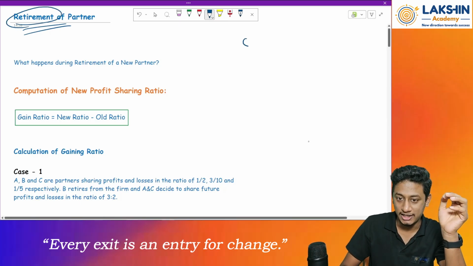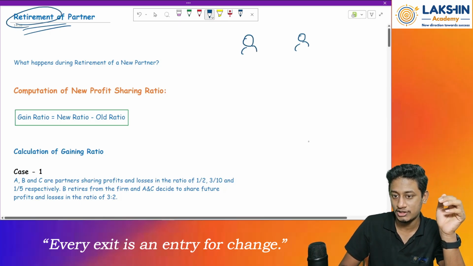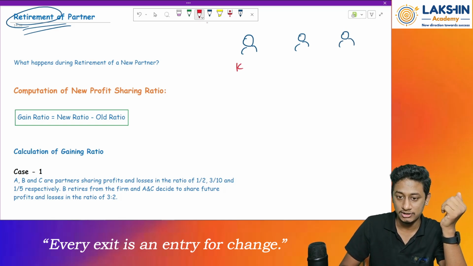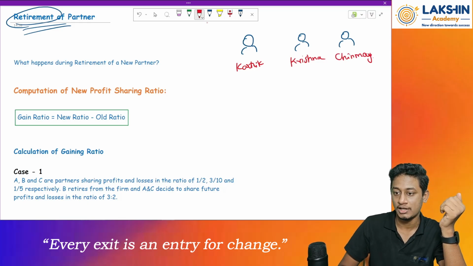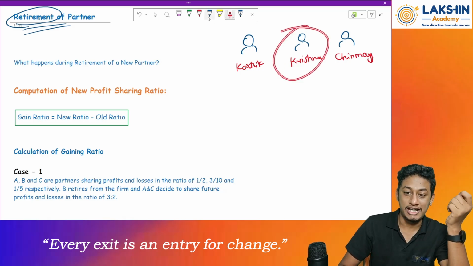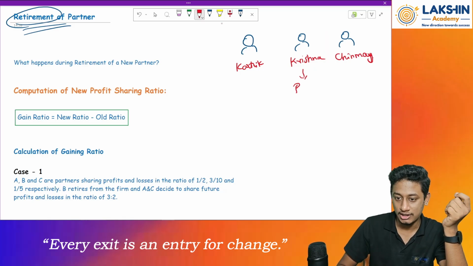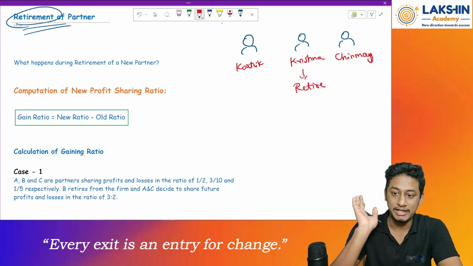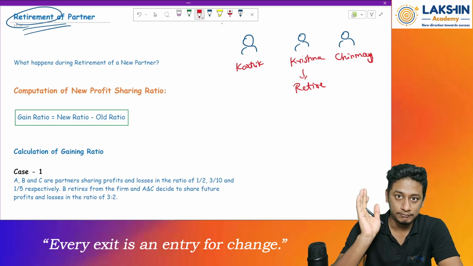So what happens? Again, let us take some examples. There are three people now, right? After admission there were three people. It was Karthik before, then Krishna, and the third person's name was Chinmay. Now Krishna wants to retire from the firm. He says, I am too old now to do this work, so I will be taking retirement. So now what to do?